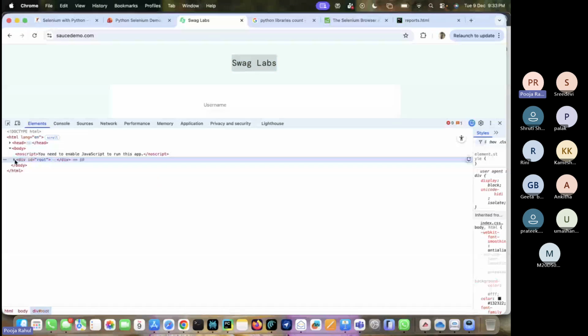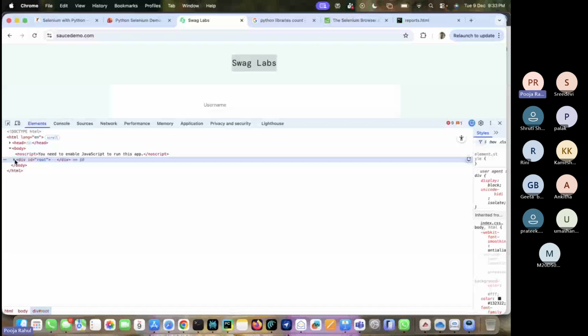Suppose these are objects, right? This is a button, and this is the text. And if you have any links, no links here. If you want to test, or if you want to get the locator for any particular object, we have different strategies in Selenium.